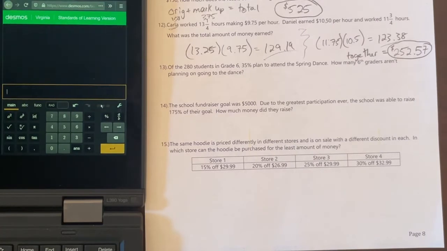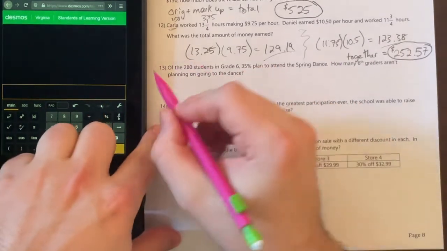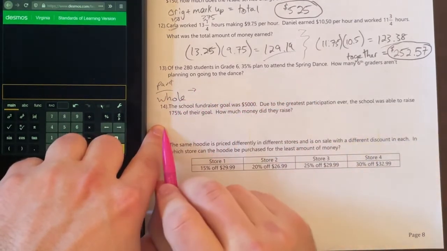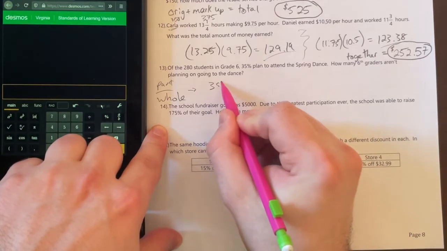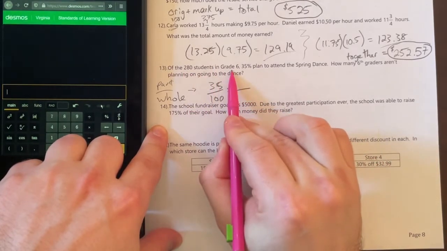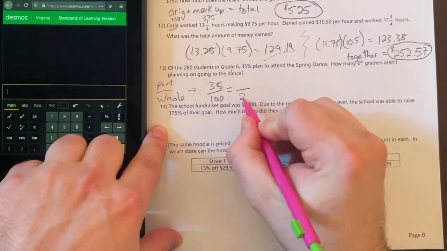All right. For number 13, it says of the 280 students in grade 6, 35% plan to attend the spring dance. How many 6th graders aren't planning on going to the dance? A couple ways you can do this, but I'll show you multiple ways. So again, you can think of it like this. You can say, all right, I have the part over the whole, and I can set up a proportion. So I can say, okay, I have 35%, which is the same as 35 over 100, where it gives us the total amount of students in grade 6. So we can say 280.